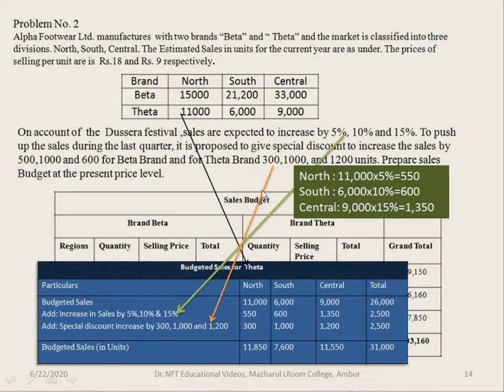For Theta brand it is 300, 1,000 and 1,200 respectively for north, south and central, which is recorded here. Total it is 2,500. So the total budget sales in units for north is 11,850, 7,600 and 11,550, and total is 31,000 for budgeted sales of Theta brand.